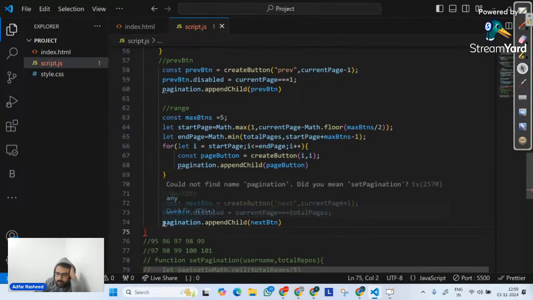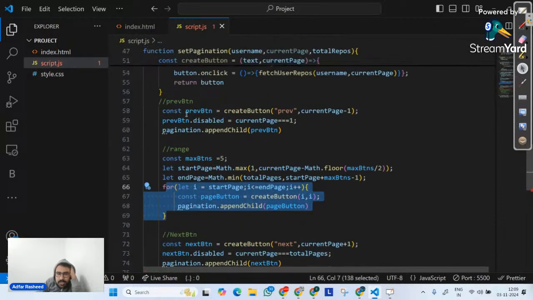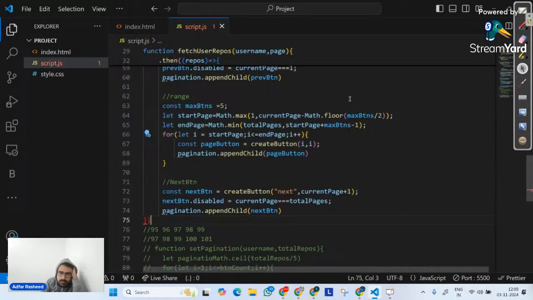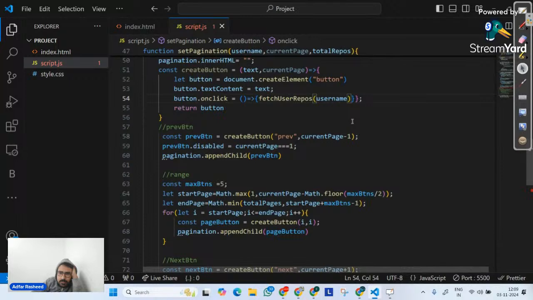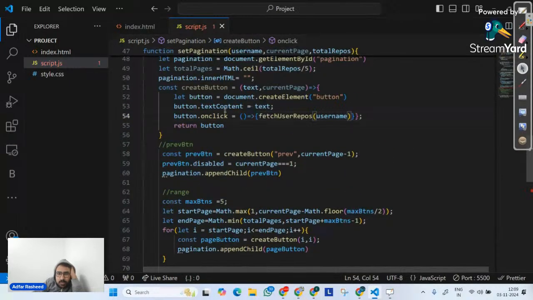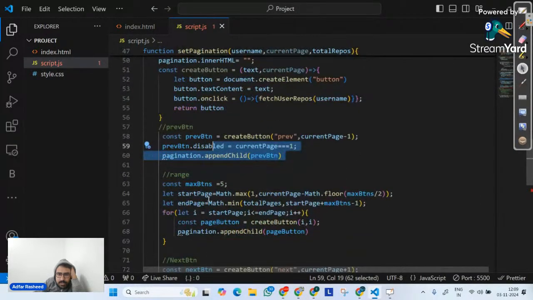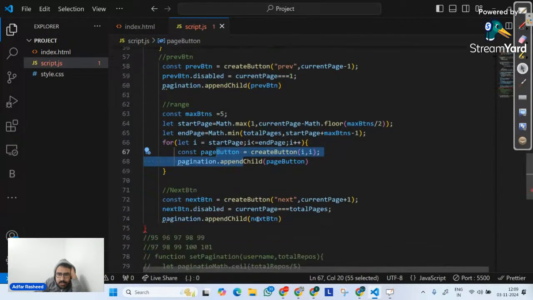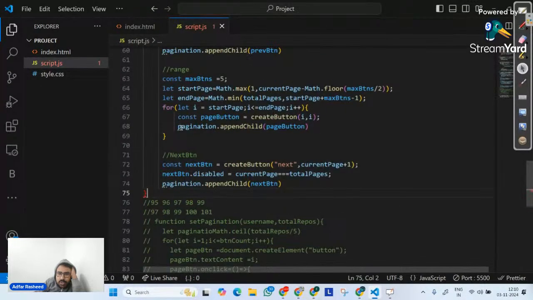So somewhere, curly braces. This for loop is ended here. So we have set pagination. There's some issue here with small syntax. Let's see where it ends. My function is starting here, and this is closing here. Then we have our previous button here. Loop starts here and here. Okay, so where is this curly brace? Somewhere there's a small issue that we have.